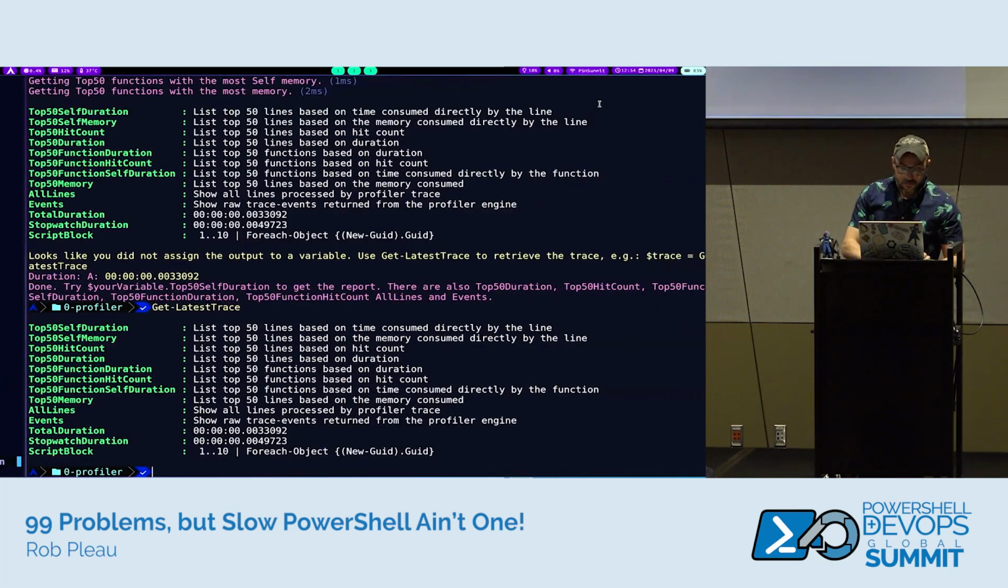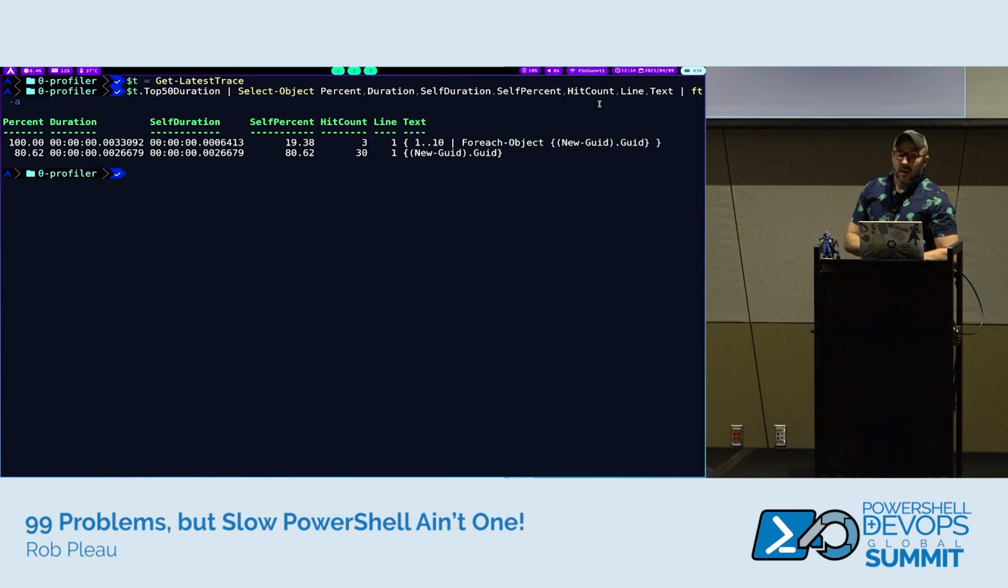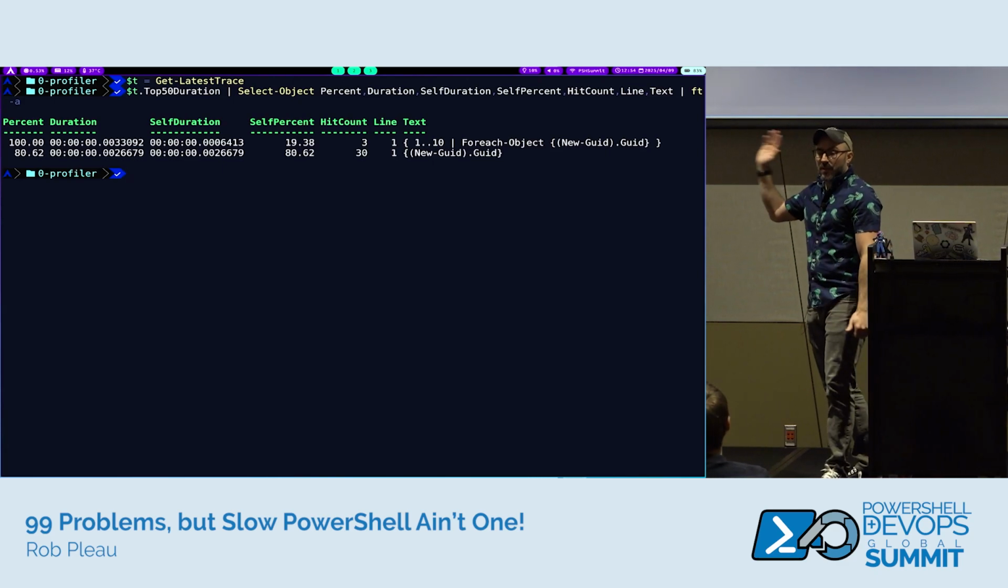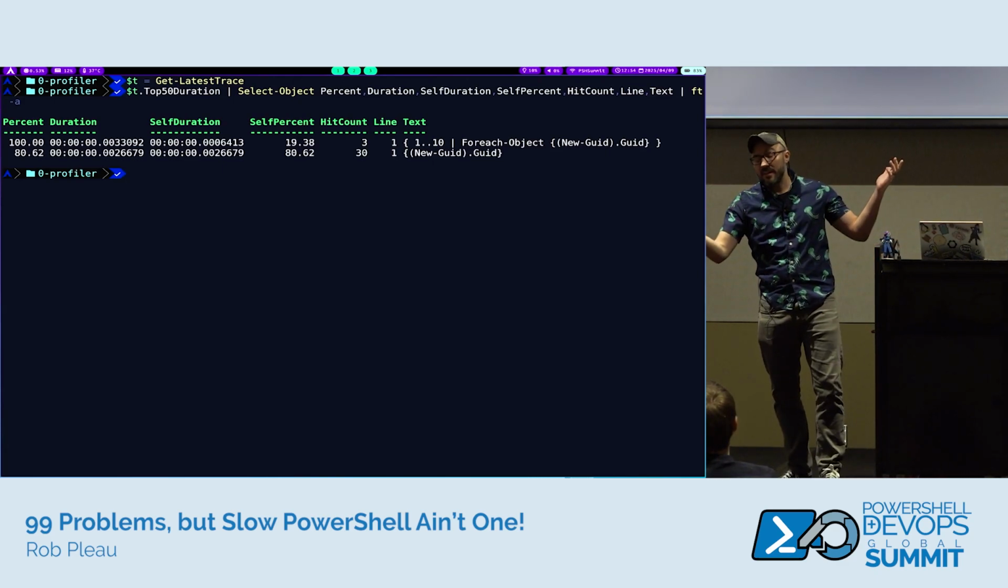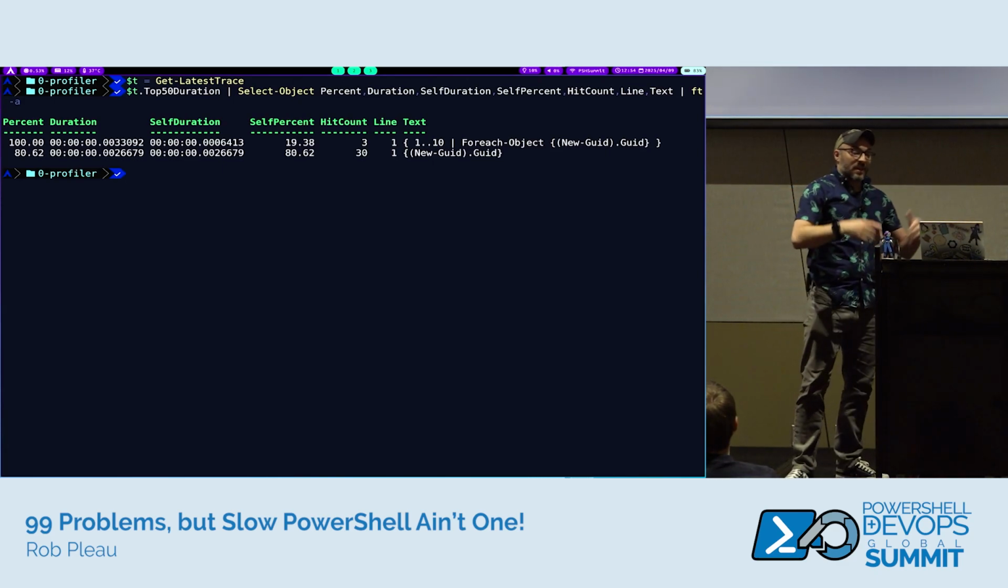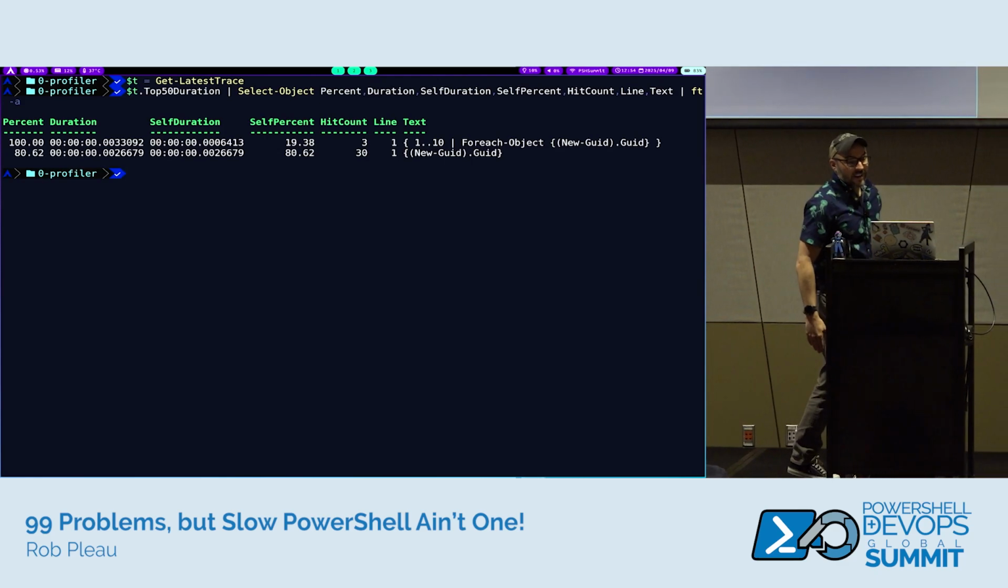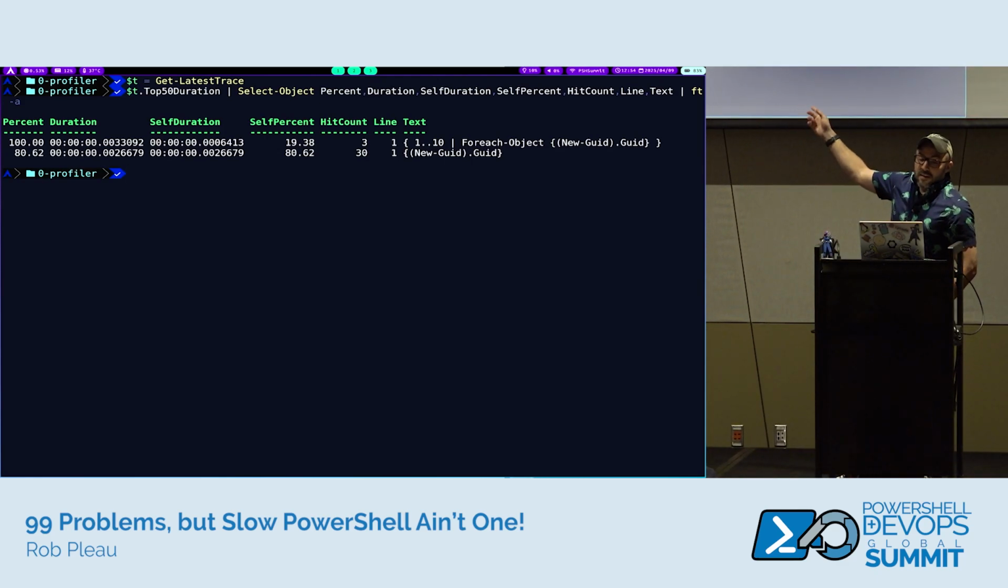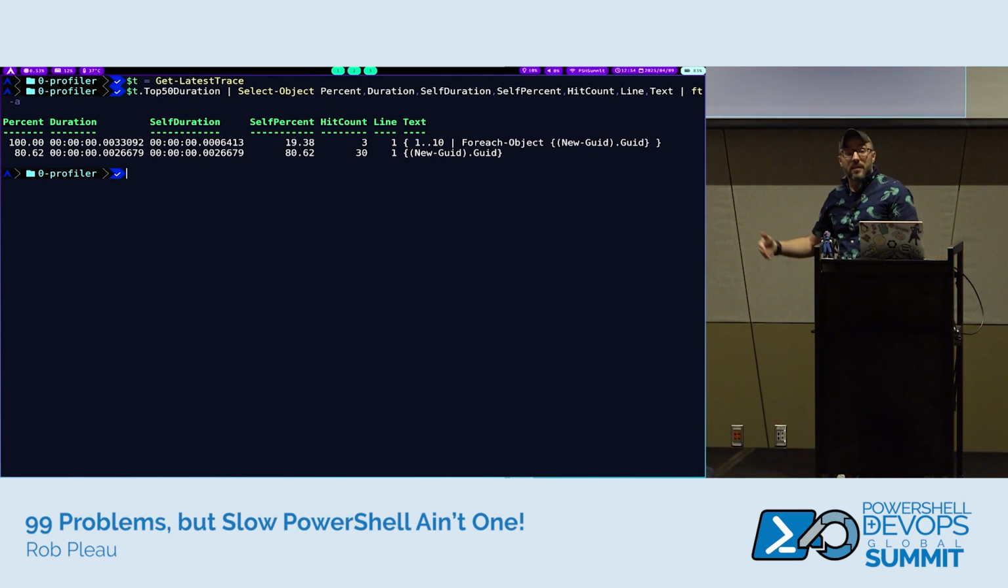We'll do that right now. And here's where I just stored get latest trace into a variable $T. That's my favorite lazy variable I use for everything. It actually makes sense here. You could say T for trace, but usually when I can't think of something I need to store, I just use $T. And I'm dotting into that top 50 duration, and then I'm selecting the percent duration, self-percent, hit count, line text.